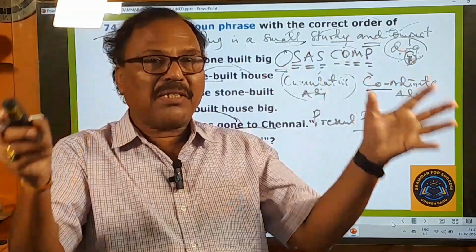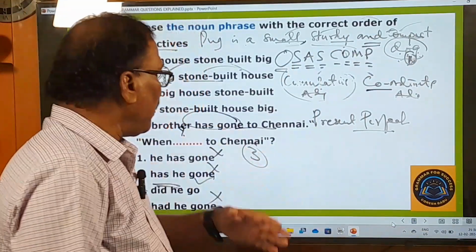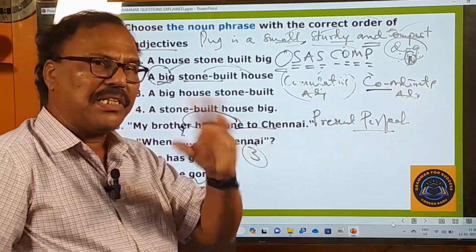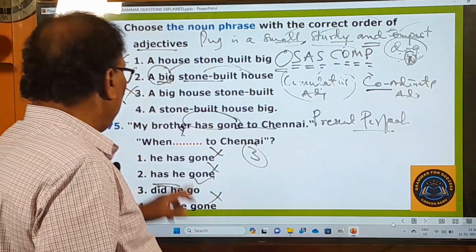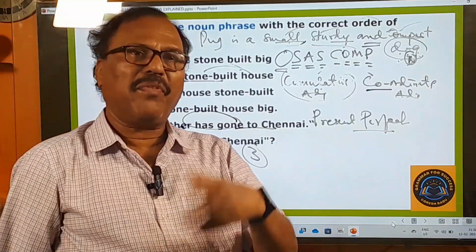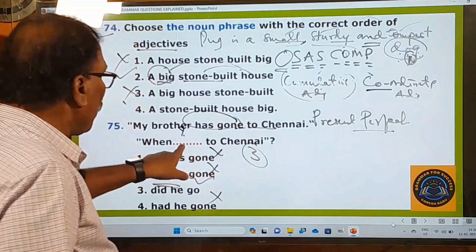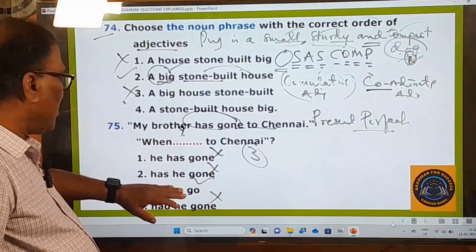Without mentioning the past time, you can indicate past actions even in the present perfect tense. That facility is provided by the grammarians to the speakers of English. Therefore, my brother has gone to Chennai. When? Yesterday, a week ago, a month ago? That's not mentioned here. But the question should be in the past tense only: when did he go to Chennai? This is the right answer.